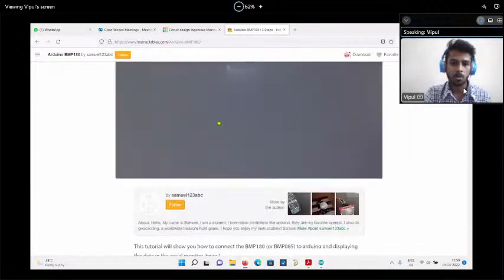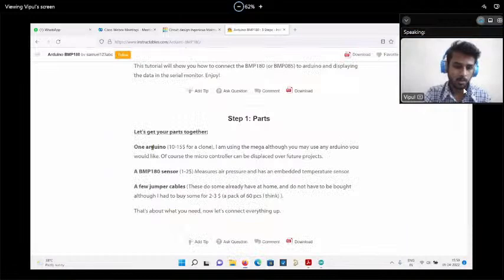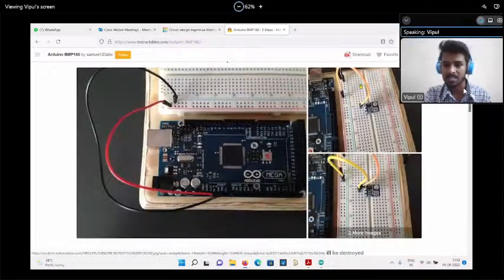So they have explained how to use this kind of sensor. They have explained what kind of extra components you need. One Arduino you need, one sensor you need, some jumper wires you need. Okay, and how to connect that sensor, that they have also explained.